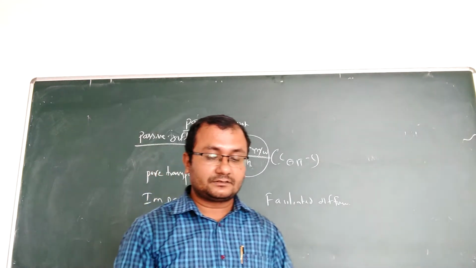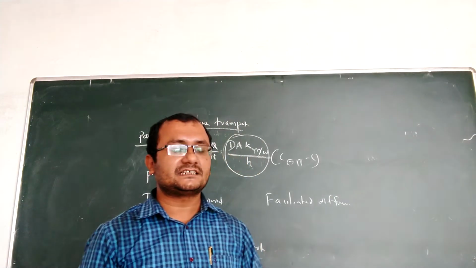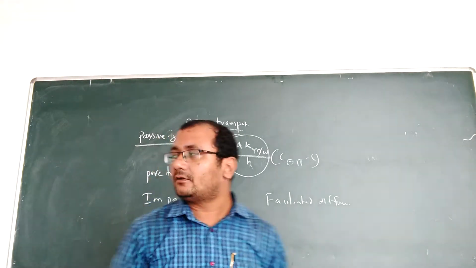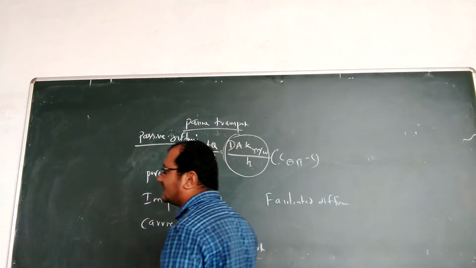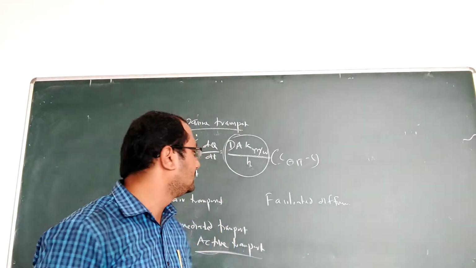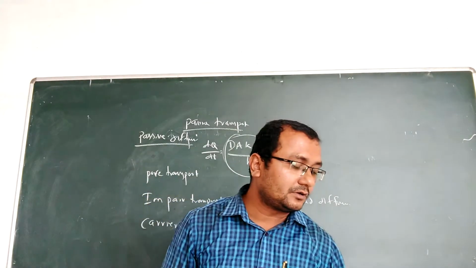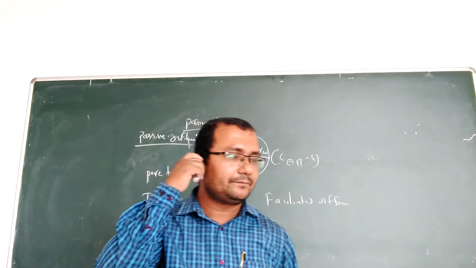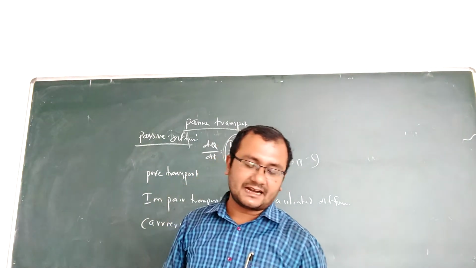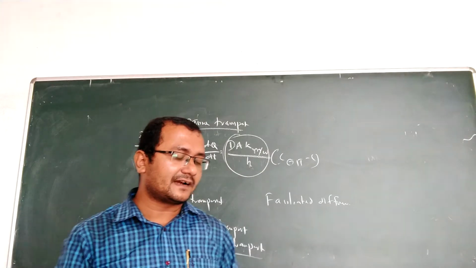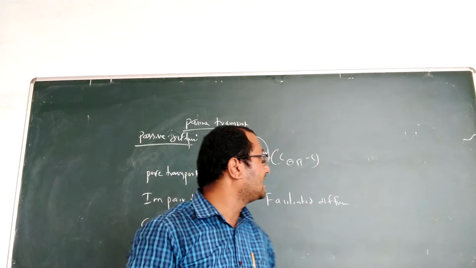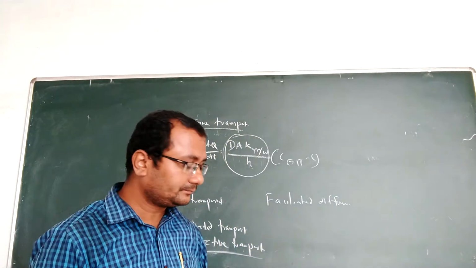So now this is all about your passive transport. Now coming to active transport. The last class also I told you in the introduction to mechanism of drug absorption. In active transport, it needs energy, and the energy will be directly utilized from the ATP. And so that's why there are two types of active transport: primary active transport and secondary active transport.